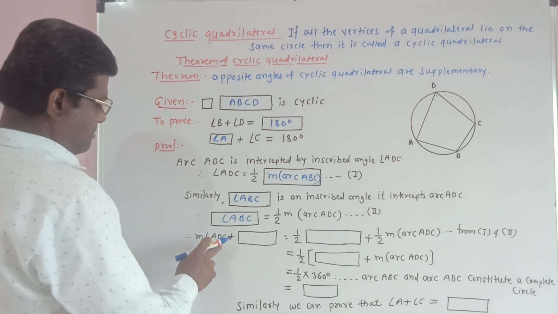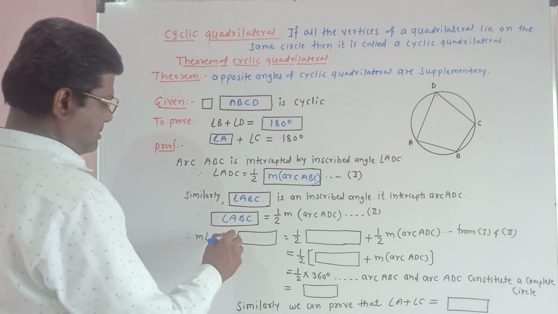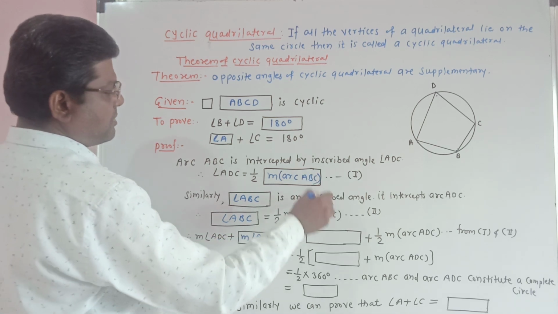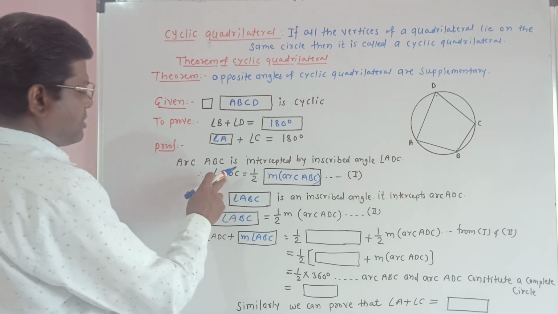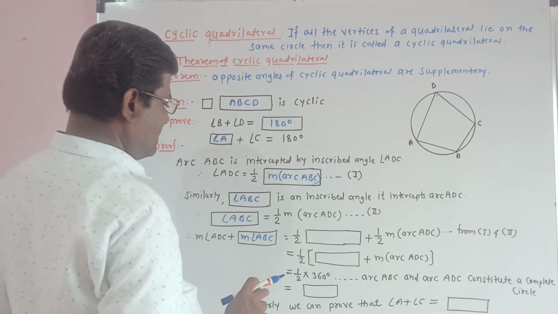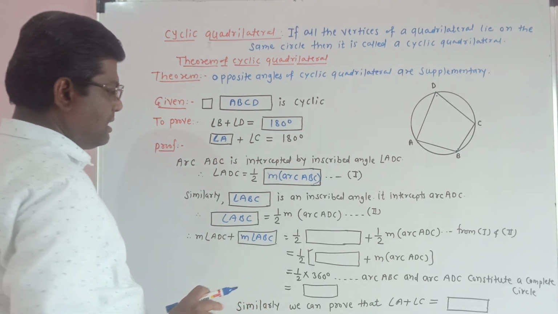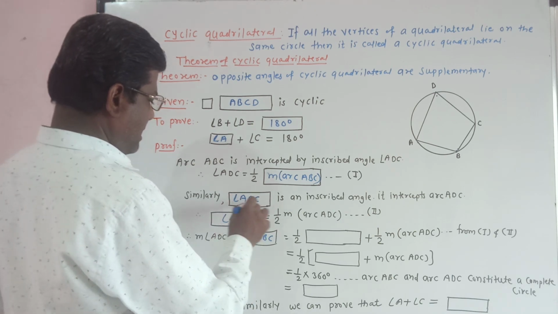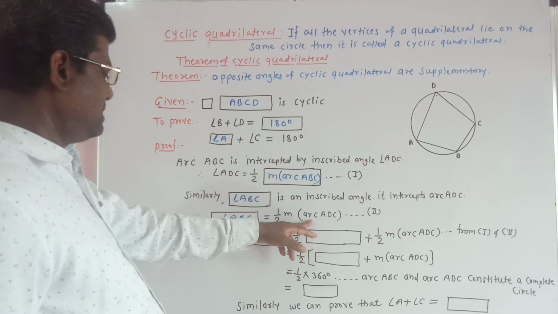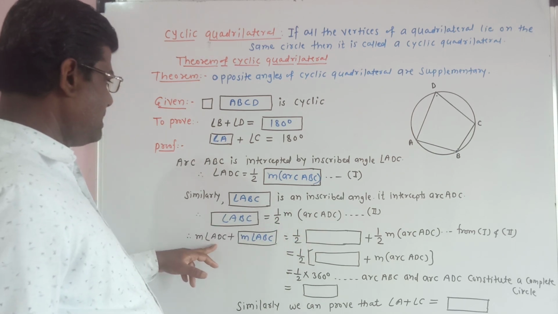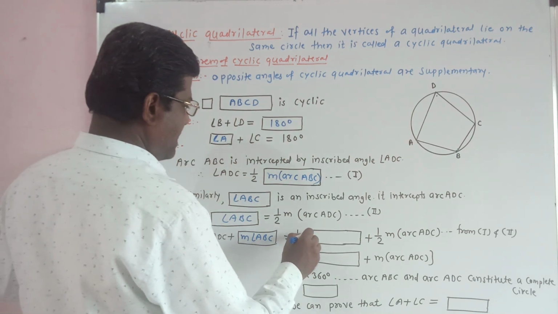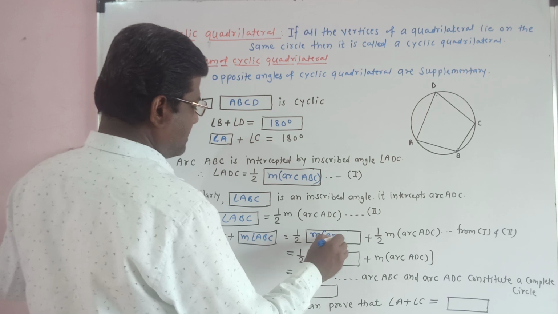Now, the measure of angle ADC plus the measure of angle ABC. Add equations 1 and 2. The measure of angle ADC plus the measure of angle ABC. The measure of angle ABC is equal to half the measure of arc ADC, and the measure of angle ADC is equal to half into the measure of arc ABC.